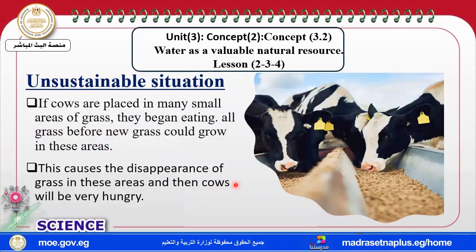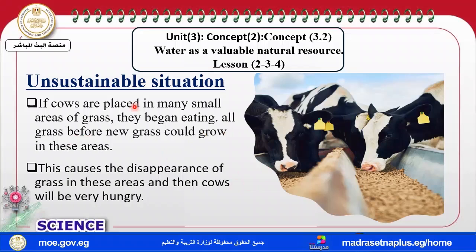Number two, unsustainable situation. Unsustainable situation means that if cows are placed in many small areas, we put more cows in a limited or small area, they begin to eat more and more and more.